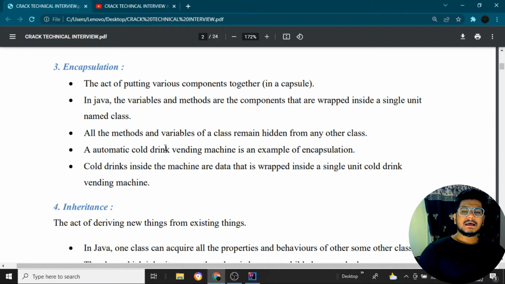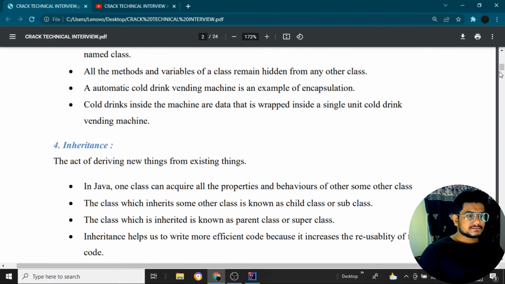So basically, we will have one particular class, we'll be declaring the methods, we'll be declaring a number of variables, all those things, but we will be hiding all the properties of that particular class from other people. We just focus on the result. Suppose we have a capsule. If you get fever, you will eat Dolo 650, you will just eat it and see the result, whether the fever has gone or not. You don't care about what all the ingredients are, and you cannot see what has been added over there. You just eat the tablet and close the matter like that. So in encapsulation, we hide the internal properties of the particular classes, all the methods or the objects. Like cold drinks inside the machine, or data wrapped inside a single unit, a cold drink vending machine. Okay, I don't know about that.